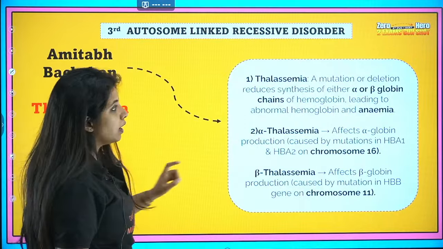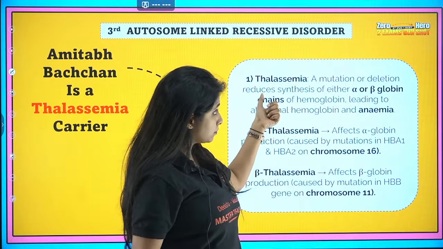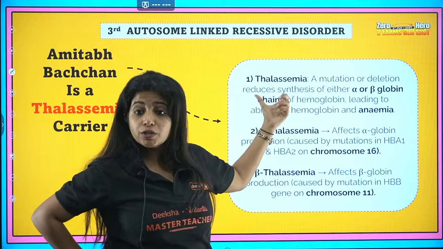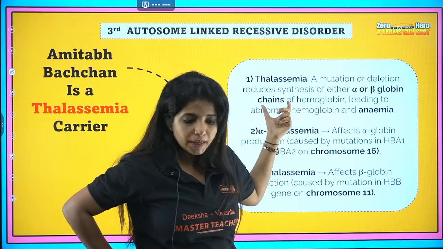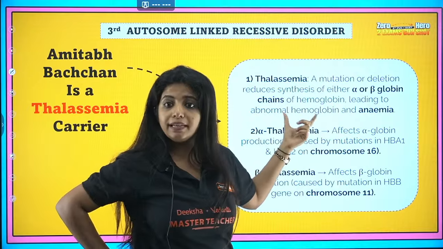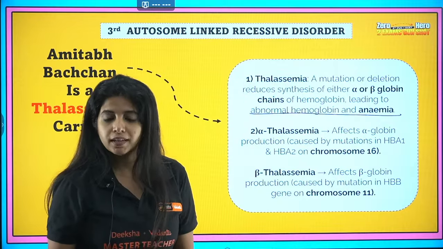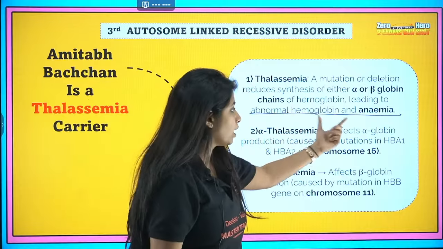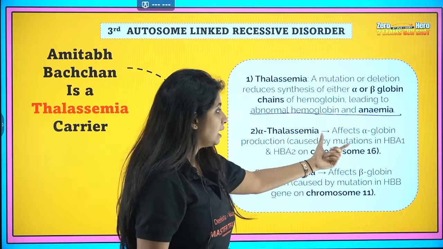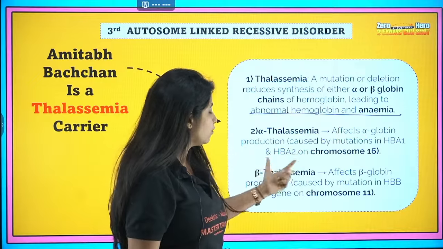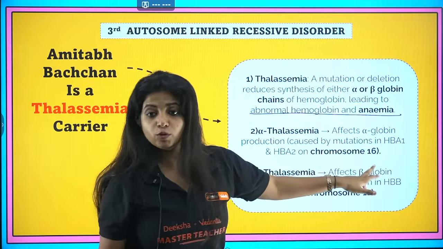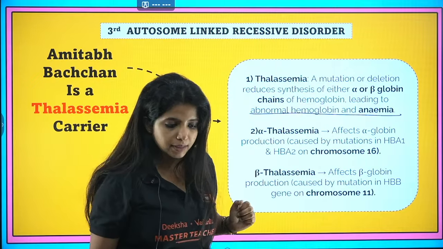Now thalassaemia is what? A mutation or deletion that reduces synthesis of either the alpha or beta globin chain of hemoglobin, leading to what? Abnormal hemoglobin and also anemia. Alpha thalassaemia affects alpha globin production, and mutations in HbA1 or HbA2 on chromosome number 16 cause this particular disease.